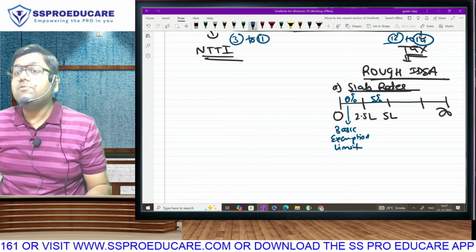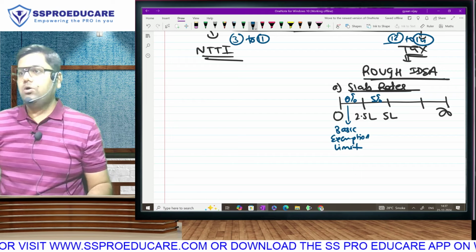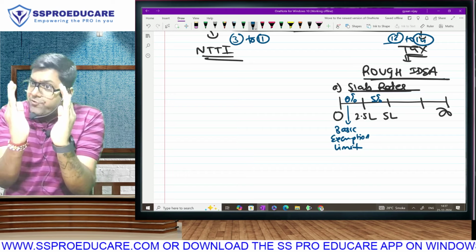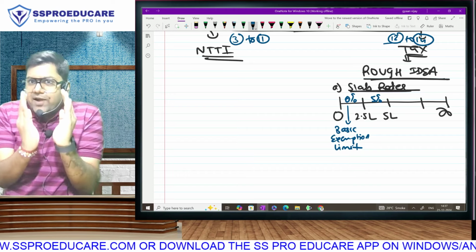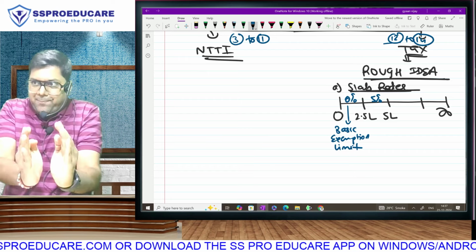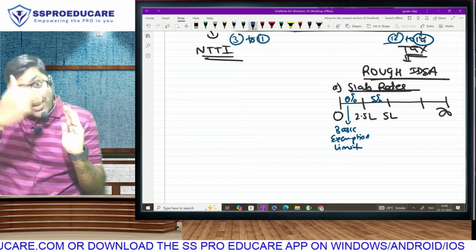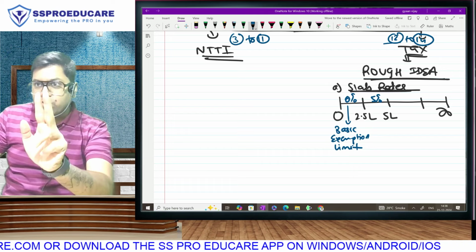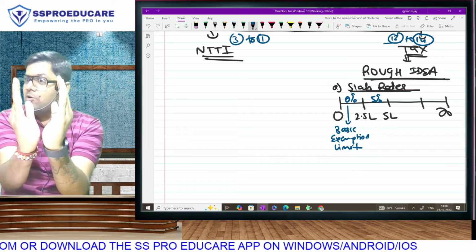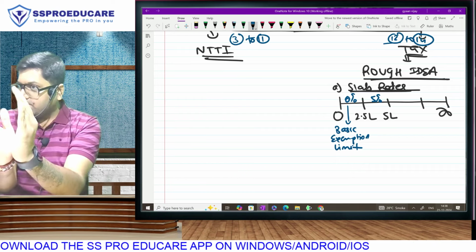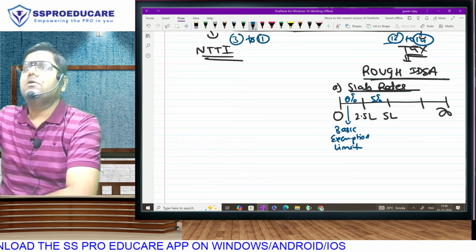Will your calculation be 4 lakh into 5%? No, no. Slab means the first 2.5 lakh will always be zero. If at all anything will enter 5%, it will be only the excess over 2,50,000, and that also only till 5 lakh. Between 2.5 and 5 lakh, the total amount is 2.5 lakh. Only that much will go in 5%.